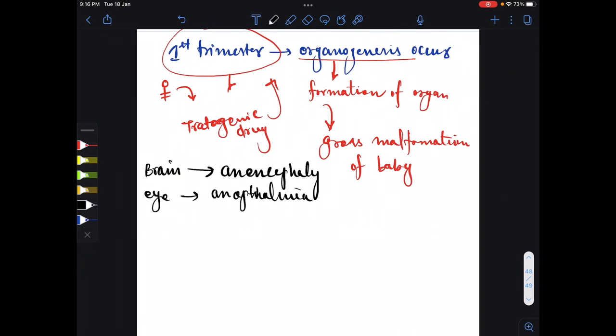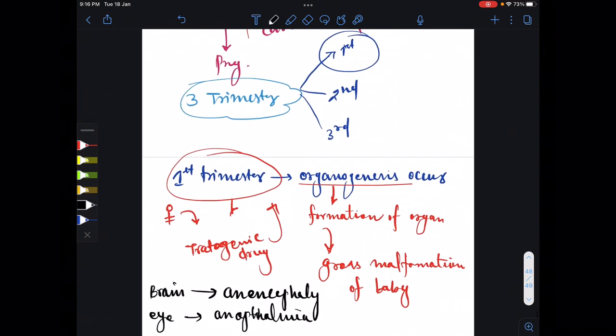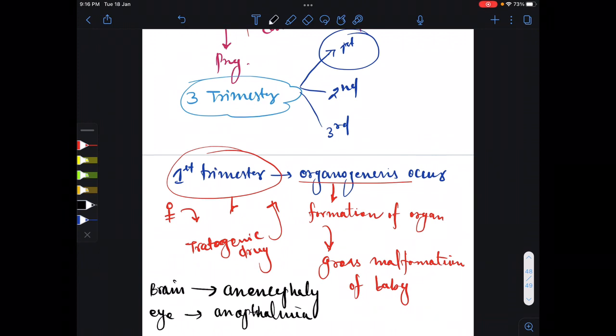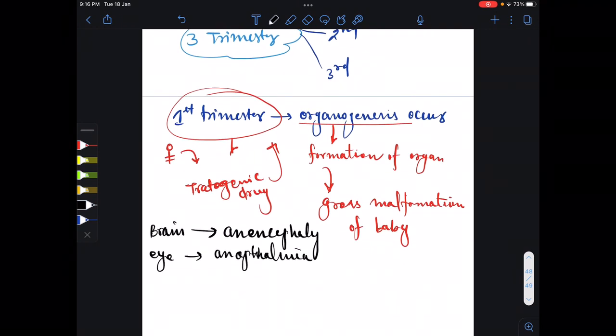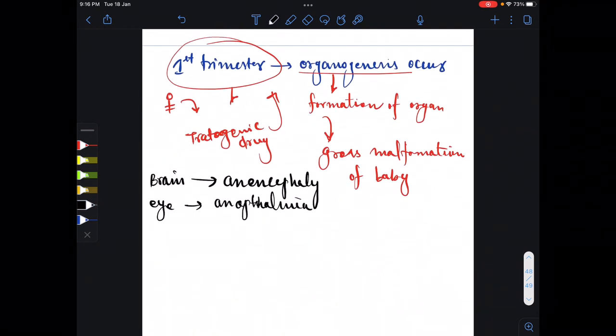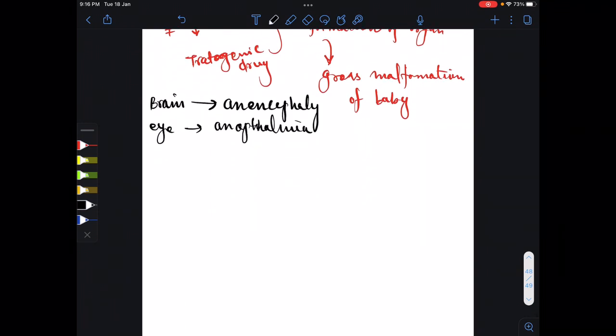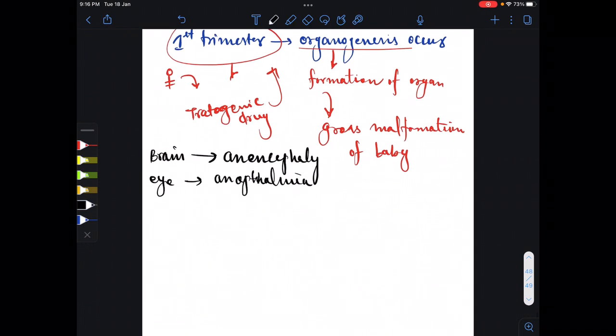Now, if you want to understand what the effect of a teratogenic drug is individually on the first, second and third trimester, you can write it down in the comments. So here the main thing is, we can't give teratogenic drugs during pregnancy because they can cause malformation in the baby. So why are we studying this topic? Because we want to know which drugs are going to cause malformation, and obviously we will not give these drugs. We will give only those drugs which are safe in pregnancy.